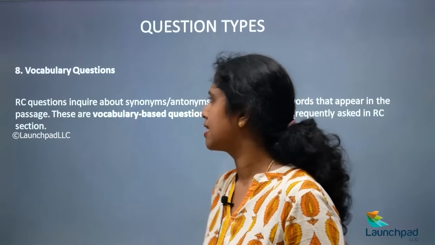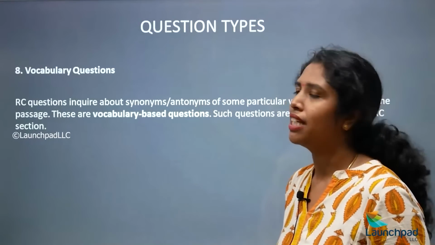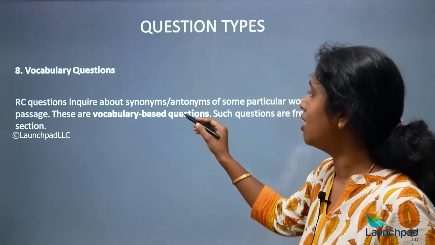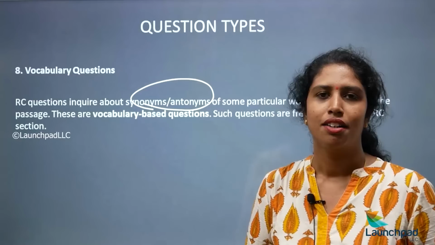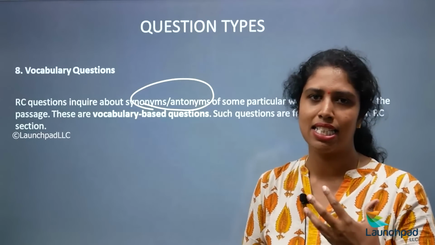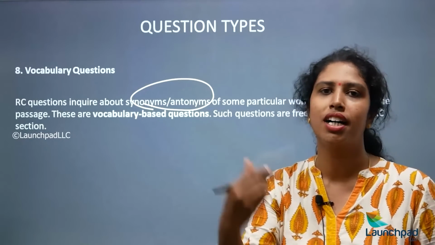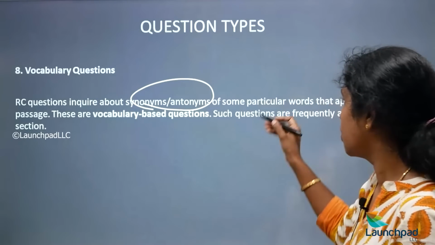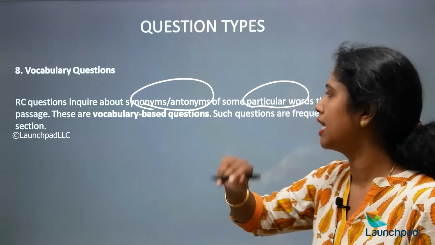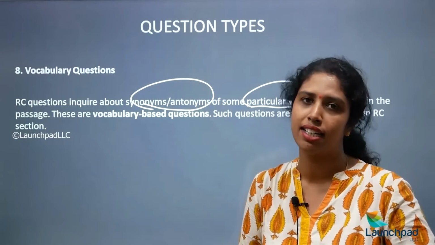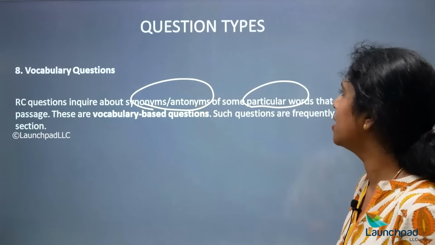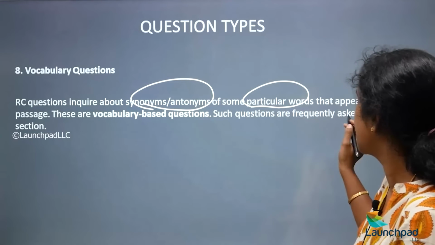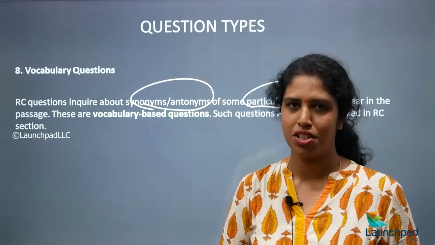Alright, next, your vocabulary-based questions. Sometimes questions might ask what is the synonym of a word that the author used. They might choose some particular words and ask for synonyms or antonyms related to those words. Those are your vocabulary-based questions, and these are frequently asked in RC questions.